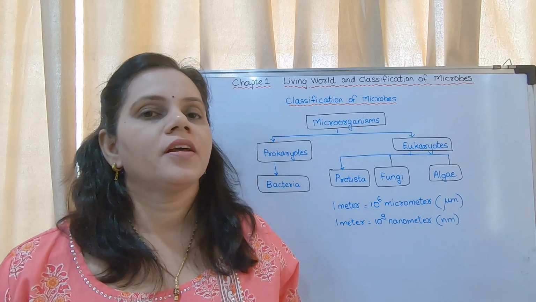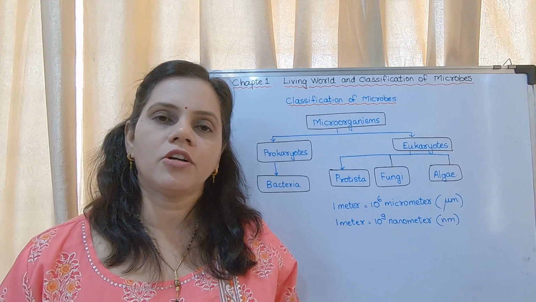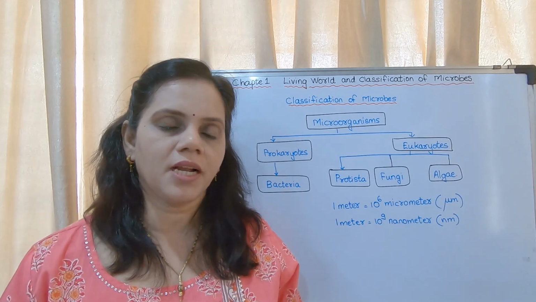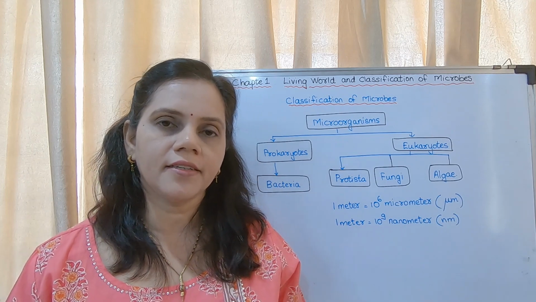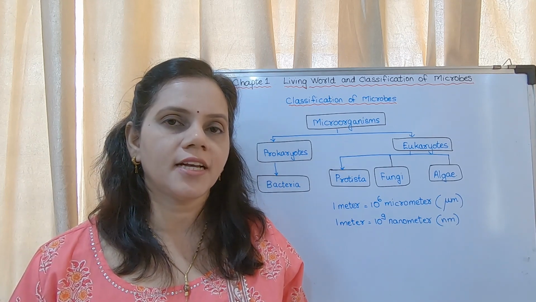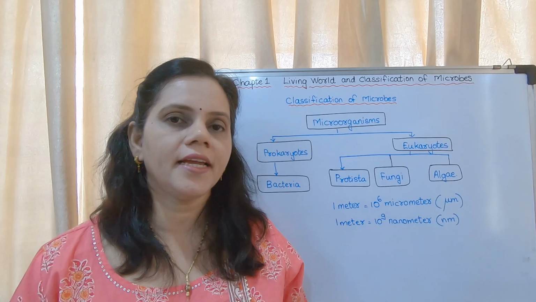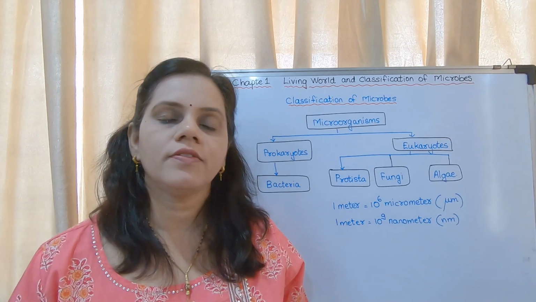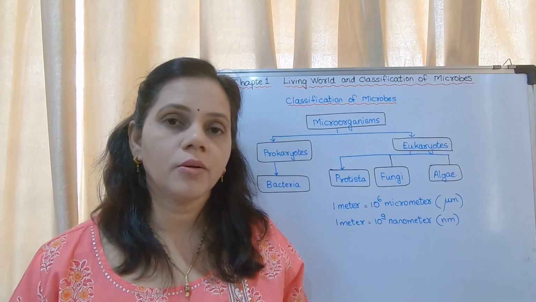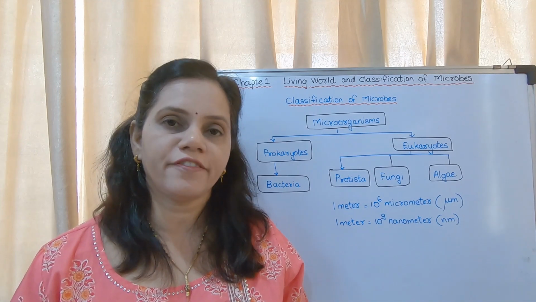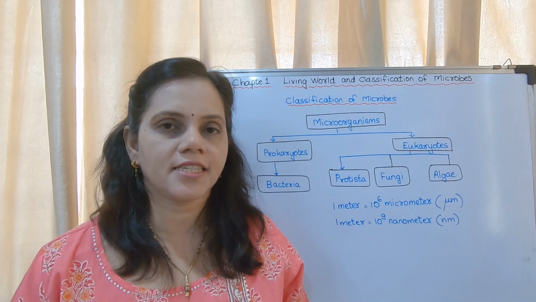So we studied about Robert Whittaker's five kingdom classification. What were the five kingdoms according to Robert Whittaker? It was Monera, Protista, Fungi, Plantae and Animalia. Yesterday we studied the characteristics of Monera, Protista and Fungi.